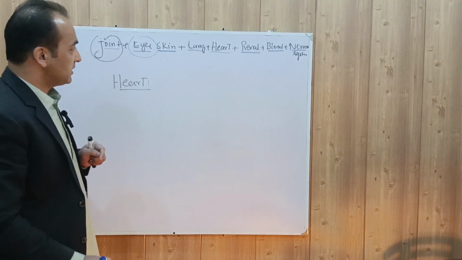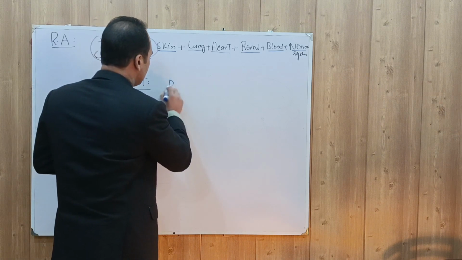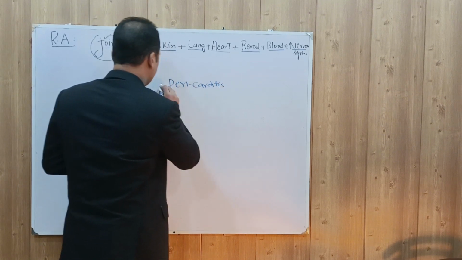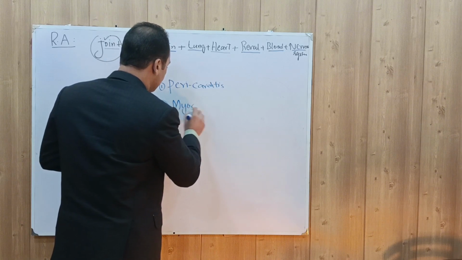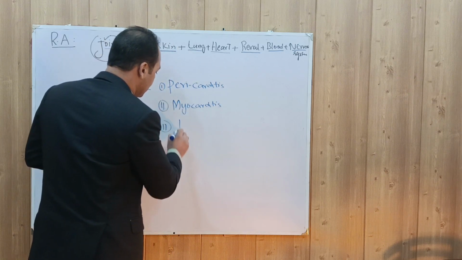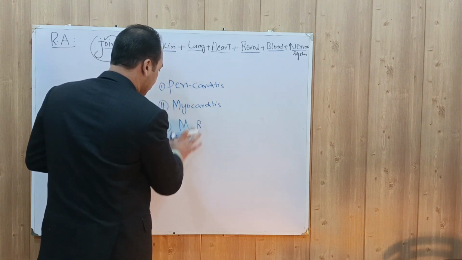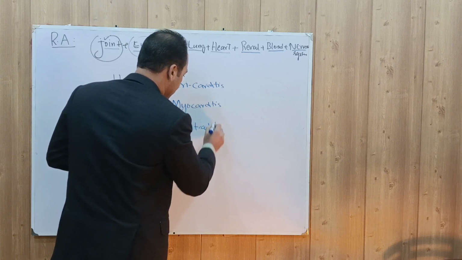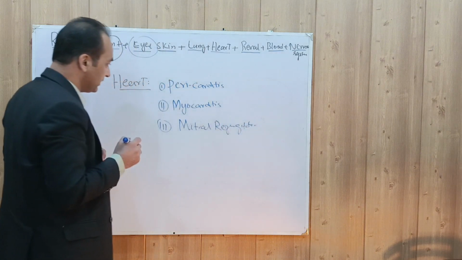Now the cardiac manifestations of rheumatoid arthritis. The cardiac manifestations include pericarditis. It can cause myocarditis. It can cause mitral valve regurgitation, MR. According to Harrison, it can cause mitral regurgitation.